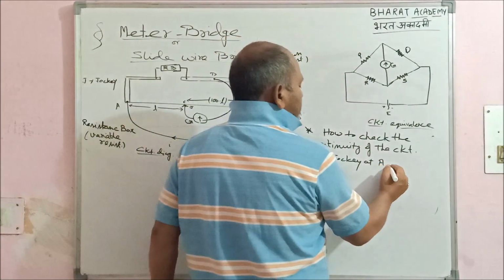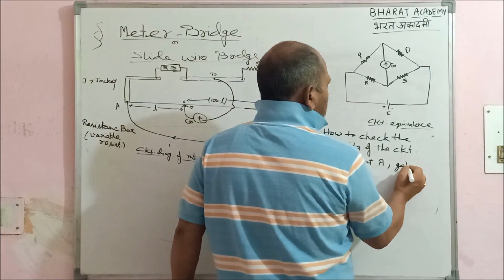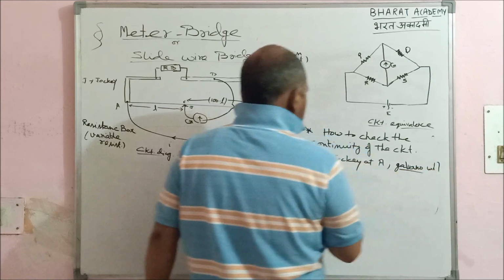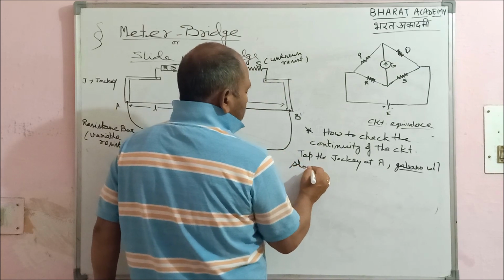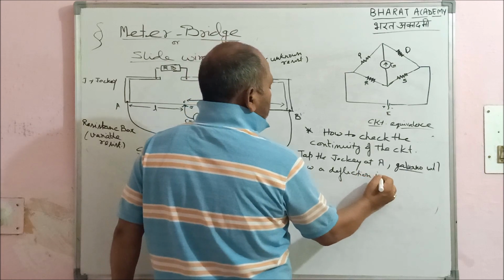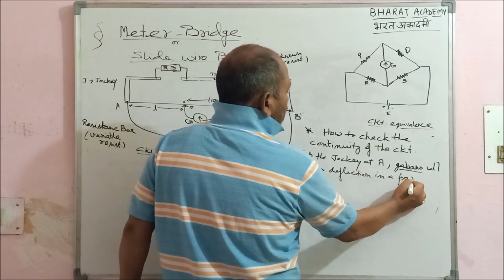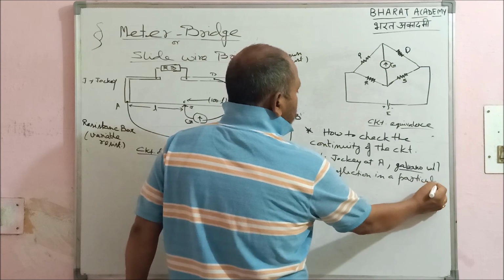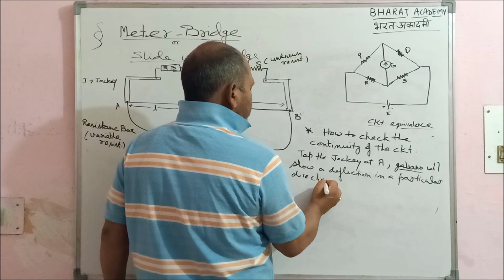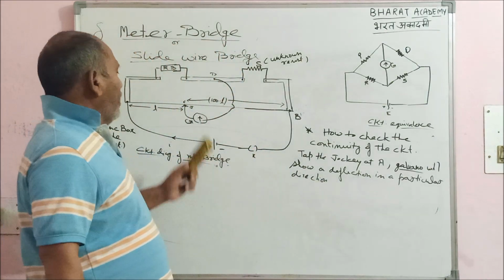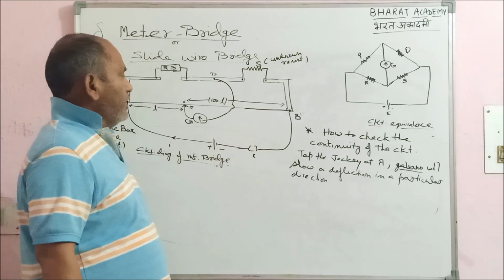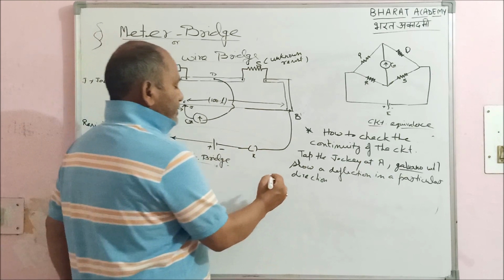What will happen? Galvano means galvanometer. It will show a deflection in a particular direction. In a particular direction means either left side or right side, right? On tapping at A, galvano is showing a deflection in a particular direction, whether it is left hand side or right hand side.